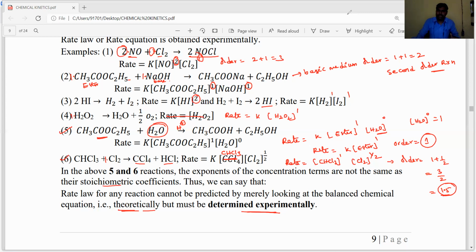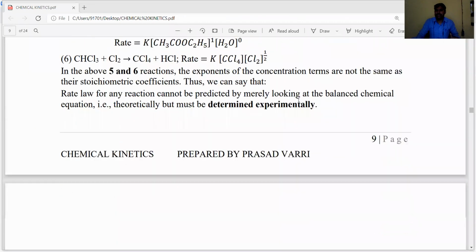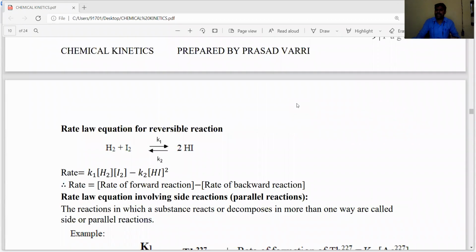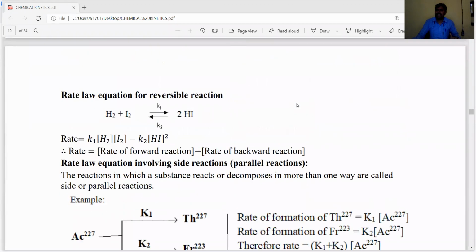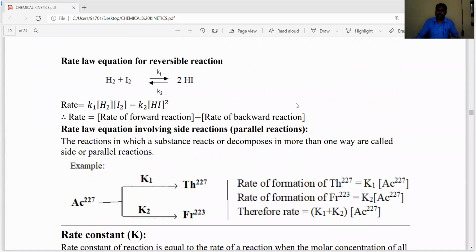Okay, let's go to the next, the rate expression or rate law for forward reactions as well as reversible reactions as well as parallel reactions. We'll discuss, dear students. Now let's listen carefully, dear students. The rate law for reversible reactions, for example, H2 plus I2 is converted into 2HI. For this, the rate for the forward reaction, the rate is equal to K into concentration of H2, the rate of forward reaction.